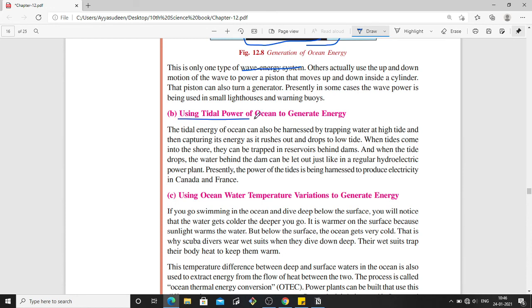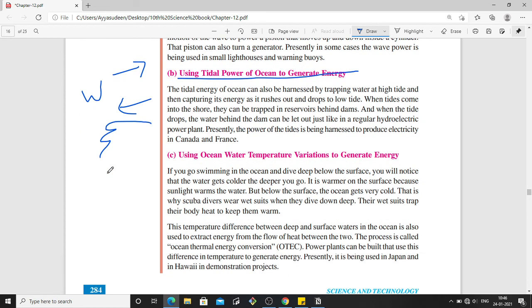And the next one is the tidal power of the ocean to generate energy. So what is the difference between waves and tides? A wave is basically the water wave formed due to the wind. But tides are formed due to the gravitational pull of the moon and the sun. So the water goes up and down.